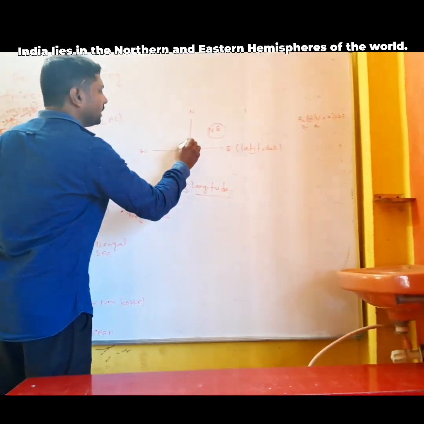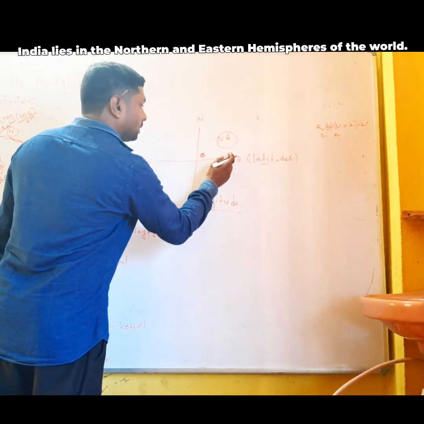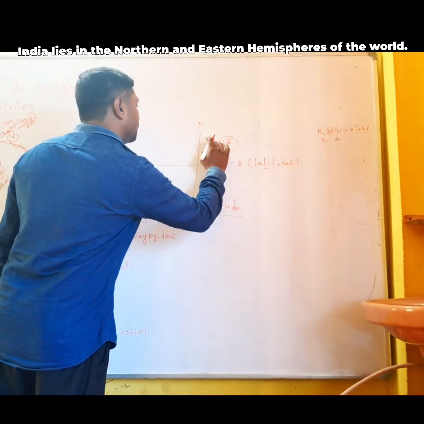So see here, India lies in the eastern hemisphere and northern hemisphere.